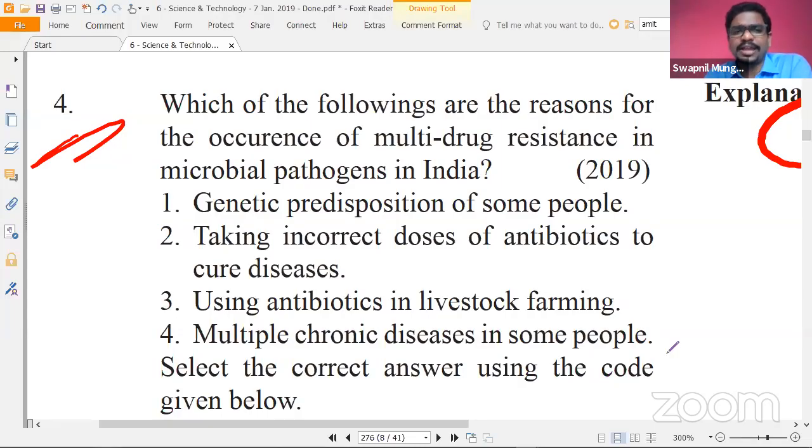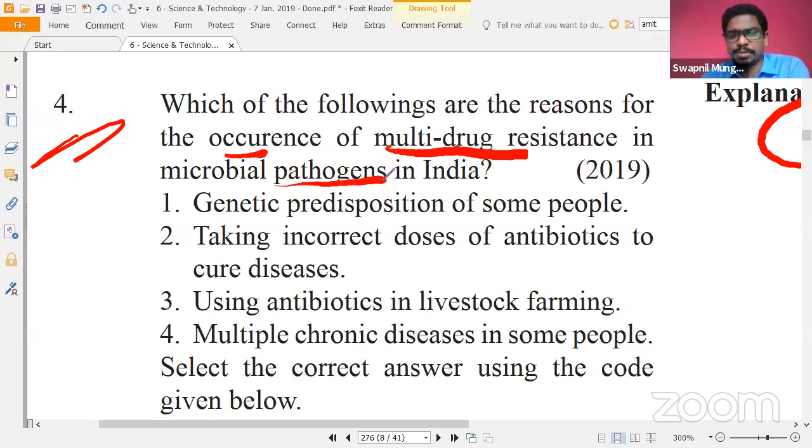So the question reads like, which of the following are the reasons for the occurrence of multi-drug resistance in microbial pathogens in India? Now I have explained the concept. So the first option is genetic predisposition of some people. That is not going to be at all important, because multi-drug resistance does not have anything related to genetic predisposition. It is just about,